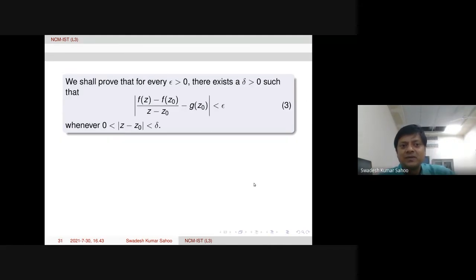This is what now we shall prove: that for every epsilon positive there exists a delta such that this modulus is less than epsilon whenever modulus of z minus z naught is less than delta in the delta deleted neighborhood. So we are going to prove this inequality by definition of differentiability, or the limit.